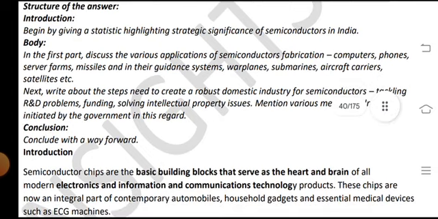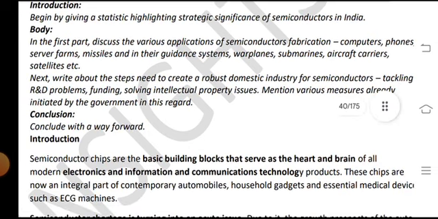Structure of the answer. Introduction: begin by giving statistics and highlighting the strategic significance of semiconductors in India.